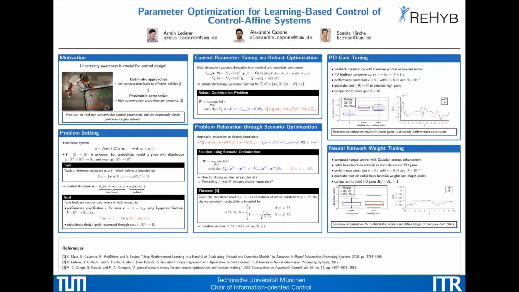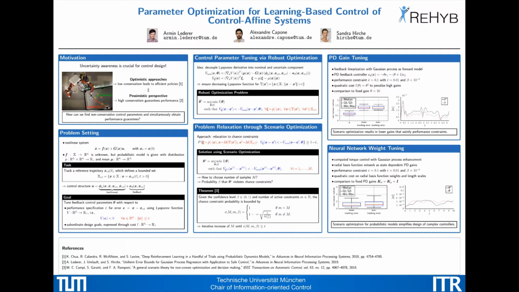When designing controllers based on models obtained from machine learning, consideration of the model uncertainty is crucial. There are two ways to deal with the uncertainty: optimistic and pessimistic approaches. In the optimistic approach, we take a higher risk, which typically leads to more efficient policies. In the pessimistic perspective, we consider the worst case, which leads to conservative controllers, but gives us performance guarantees.